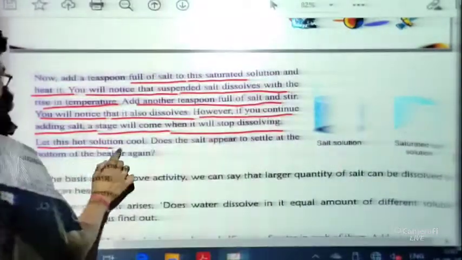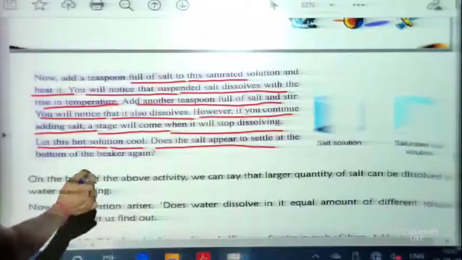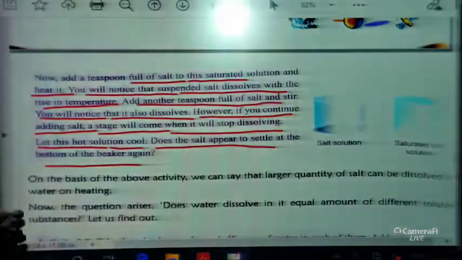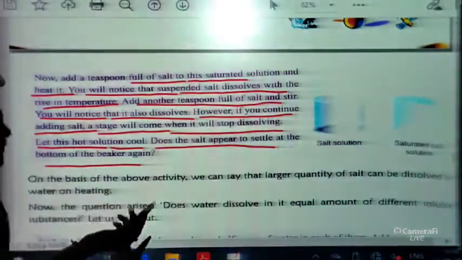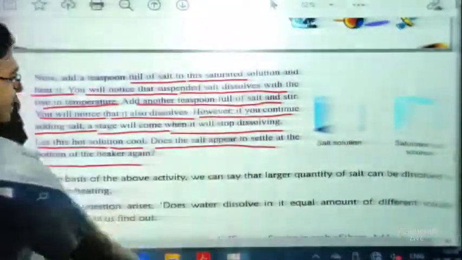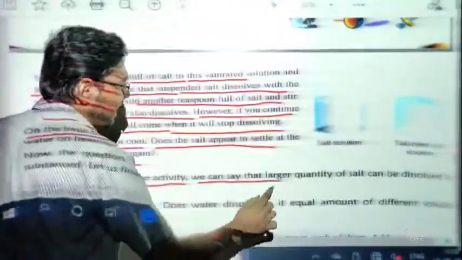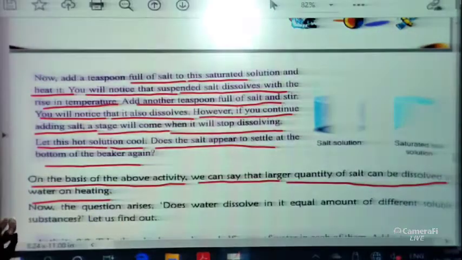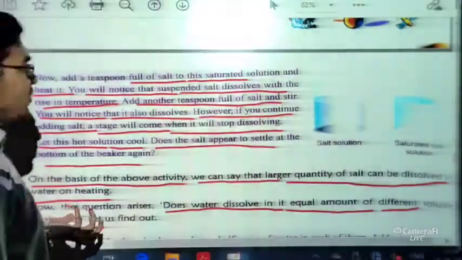Now let this hot solution cool. Does the salt appear to settle at the bottom of the beaker again? The question is, when we let the solution cool down, what will happen? The extra amount of salt will settle out. On the basis of the above activity, we can say that a larger quantity of salt can be dissolved in water on heating. Now the question arises, does water dissolve an equal amount of different soluble substances? So let us find out.